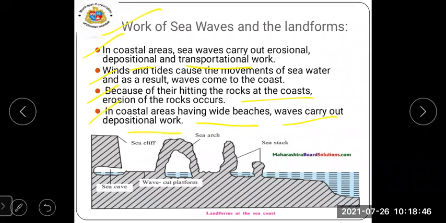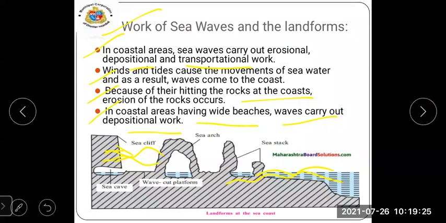See now, example you can see on your screen, students. With this, we will understand the landforms at the sea coast. When the water at the sea coast hits the coast areas. Coast area means what? The land which is next to the sea or ocean or any region near to it is known as sea coast area. Sea coast area means a land next to the sea.